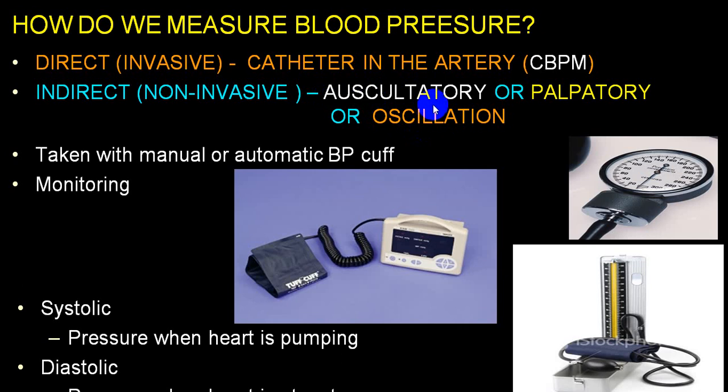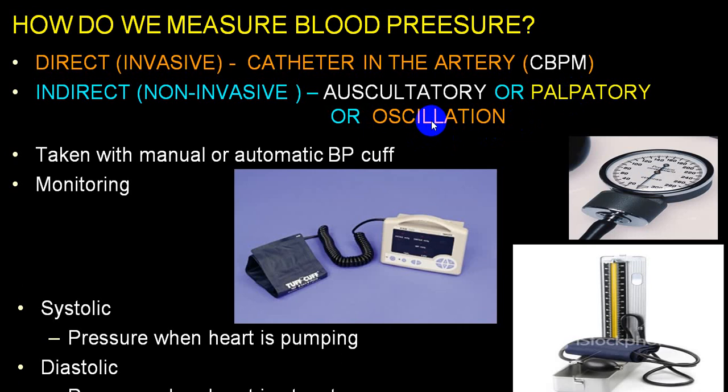Auscultatory is the only accurate method, while in the palpatory method you inflate the bulb or you inflate the cuff, and when you are deflating, the stage when you just feel the pulse is called systolic, and when you feel a complete full volume pulse, that will be diastolic blood pressure. Roughly, this is not an accurate method, hence it should not be utilized for record purposes. But before doing an auscultatory, you can utilize a palpatory method as a guideline.